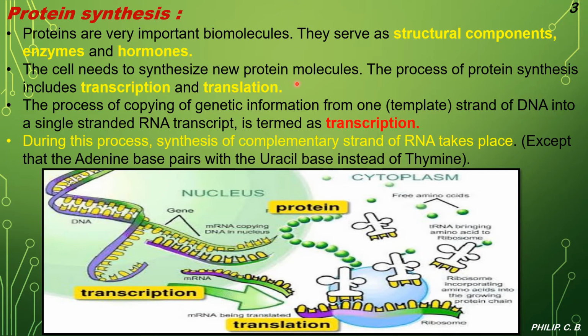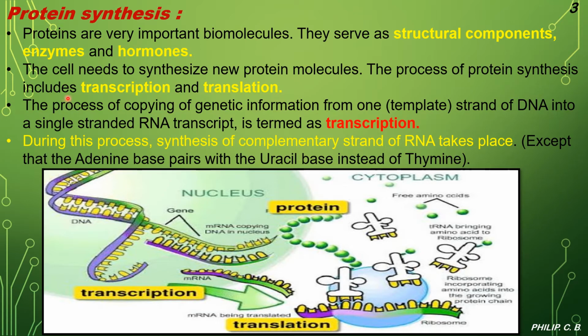As you saw in the earlier slide, DNA forms the mRNA in the nucleus, and the mRNA gets transferred into the cytoplasm, where it forms the protein or the polypeptide chain, which is the translation process. So in the central dogma itself, we can see the transcription and translation processes, from DNA to mRNA to the formation of the polypeptide chain, that is, the protein synthesis.